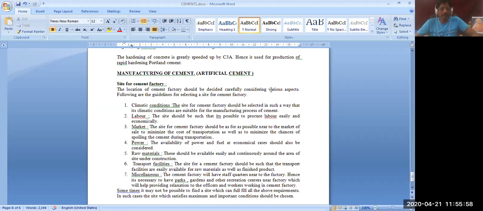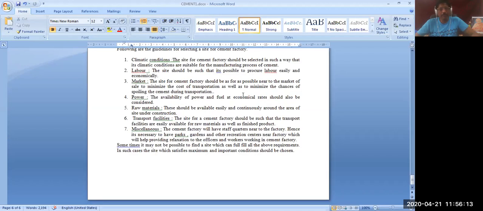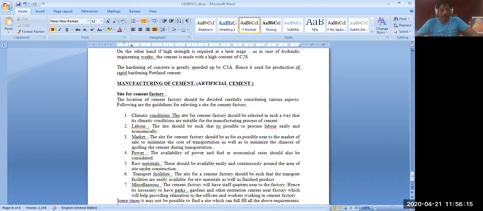Manufacturing of cement. Actually this is a diploma note. Since it is elaborate, I have taken this diploma note so that you can get more elaborate points. I will share it here.